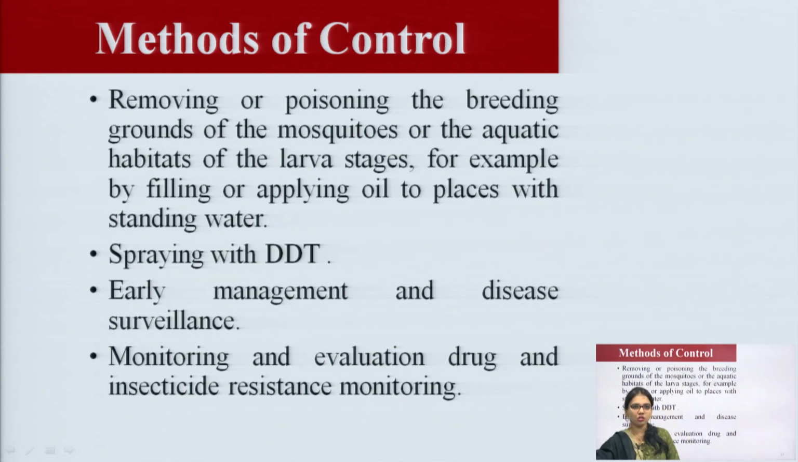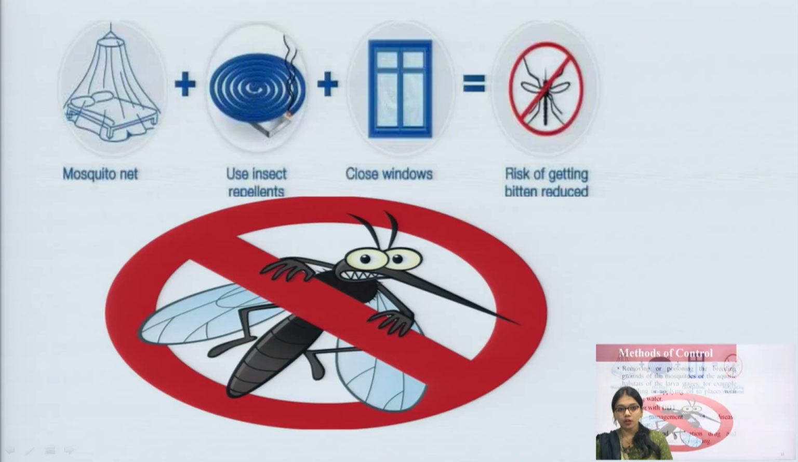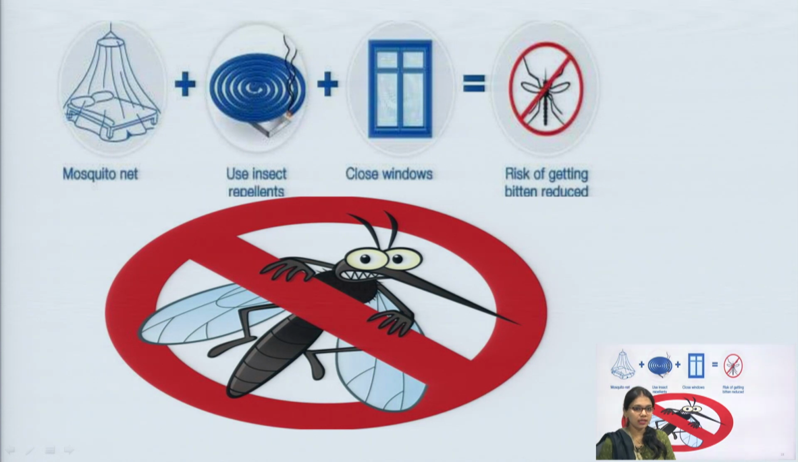Now, these are some methods of control: removing or poisoning the breeding grounds of the mosquito, or the adequate aquatic habitats for the larva stage. For example, by filling or applying oil to places with standing water, spraying with DDT. Early management and decisions should be given on the basis of various surveys, and monitoring and evaluation of drug and insecticide resistance, means we are controlling by using the mosquito net.